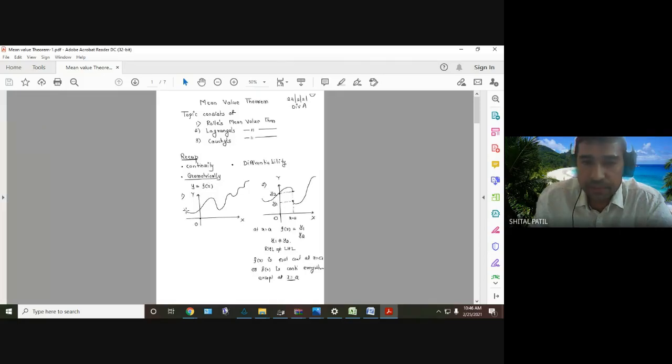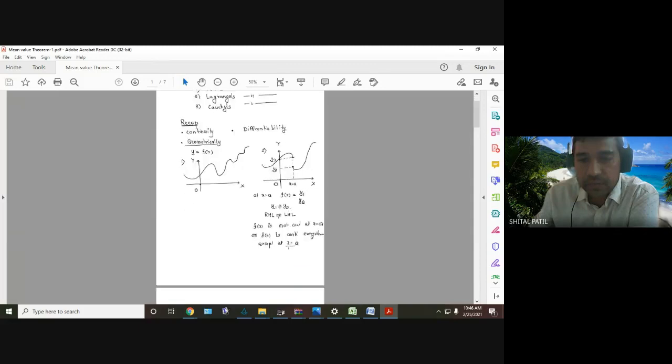Geometrically, continuity means there should not be a gap in the graph of the function. See the first example, there is no gap, therefore the function is continuous, whereas in the second case there is a gap at x equal to a. At x equal to a, two different values are there, y1 and y2, and they are not equal. Therefore the function is not continuous at x equal to a. Function is continuous everywhere except at x equal to a.